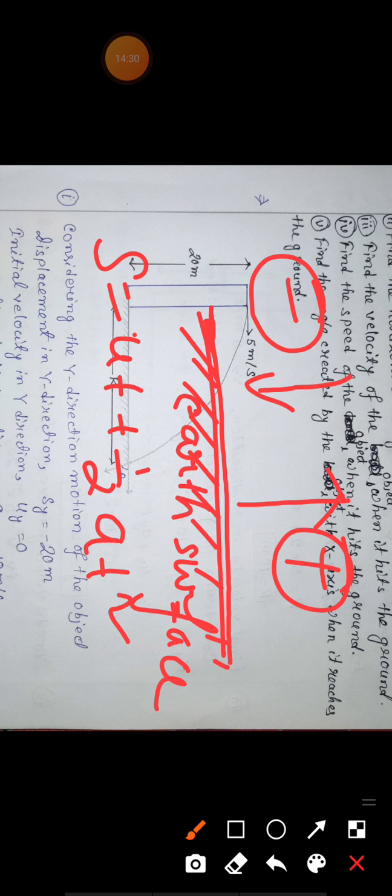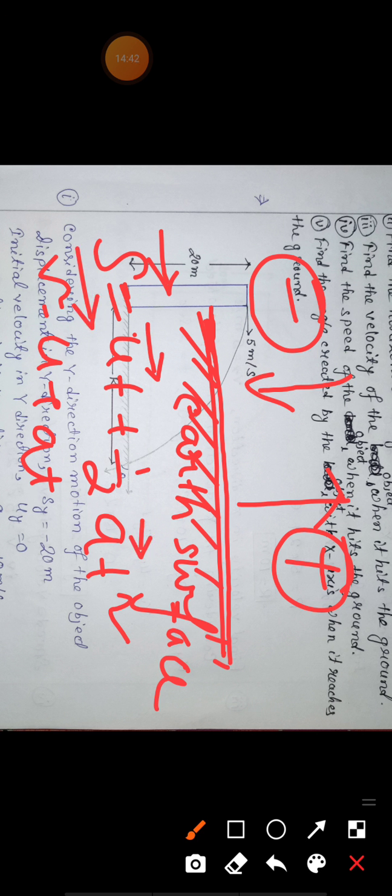This is the vector convention. So in our equations, s is equal to ut plus half at square and v is equal to u plus at, which are the vector quantities? Displacement, initial velocity, acceleration and final velocity are all vector quantities. If a body is going upward, we'll take the displacement as positive.